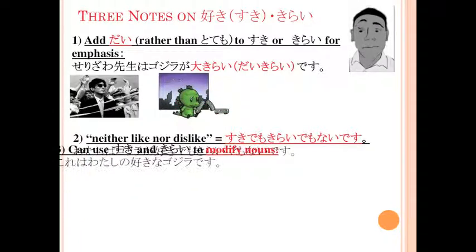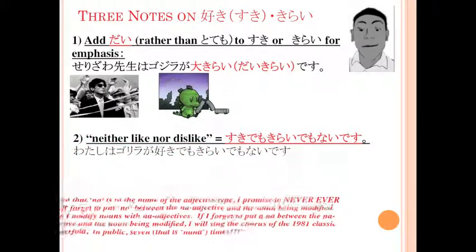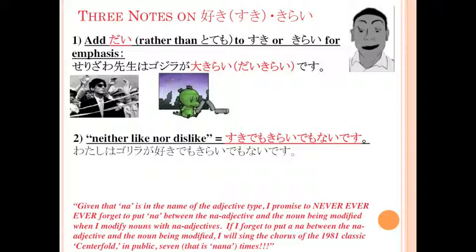And finally, you can use suki and kirai to modify nouns. So, if you want to introduce the cute Godzilla as your favorite, you would say, oh, wait. Before I tell you how to say it, you have to take the na adjective oath. Repeat after me. Given that na is in the very name of the adjective type, I promise to never, ever forget to put the na between the na adjective and the noun being modified when I modify nouns with na adjectives.